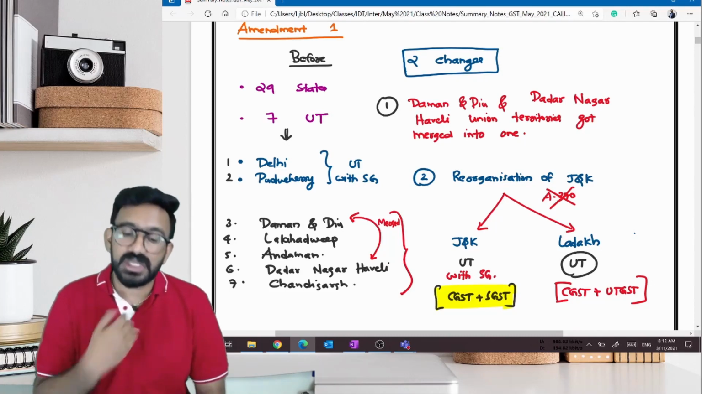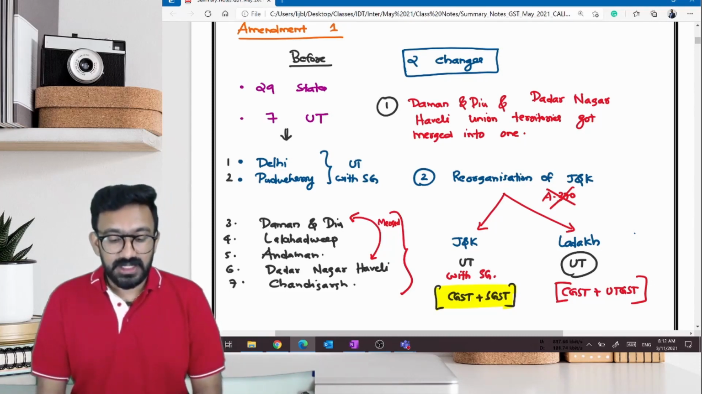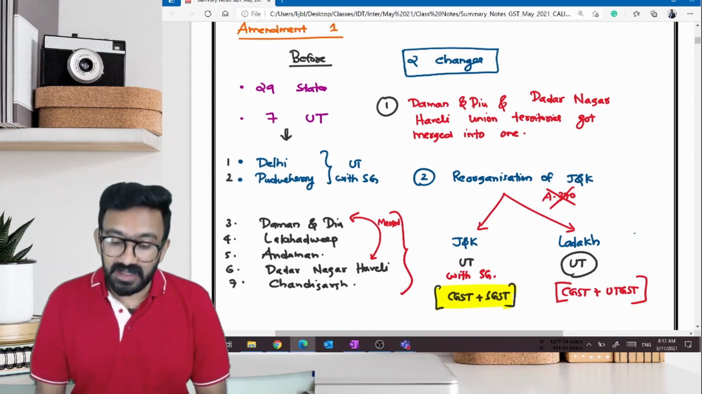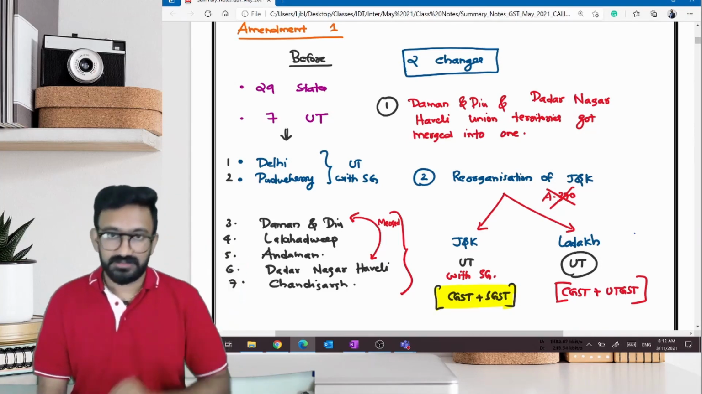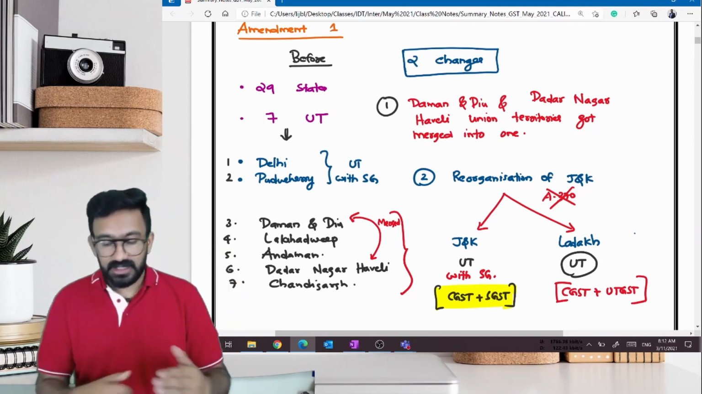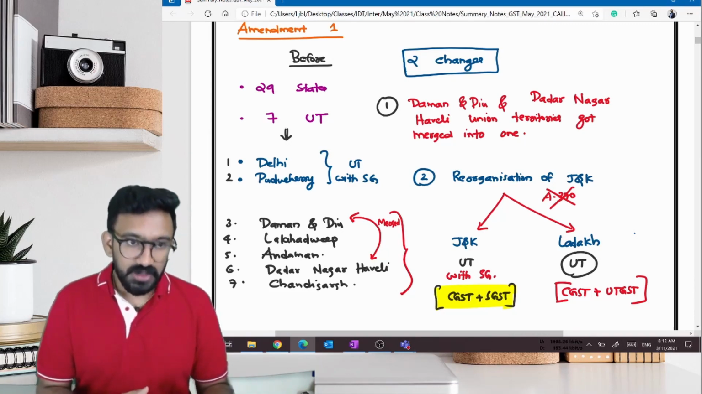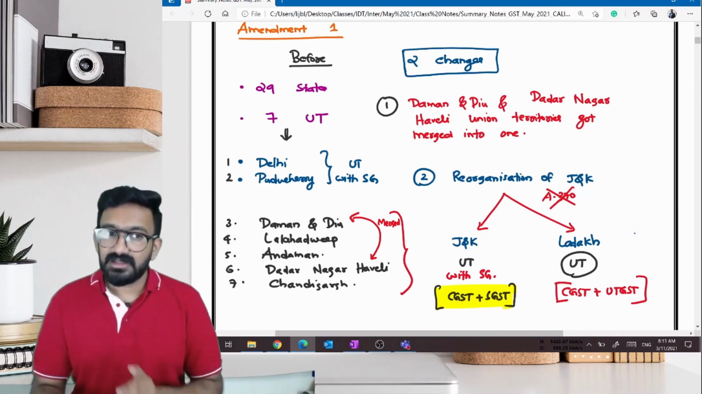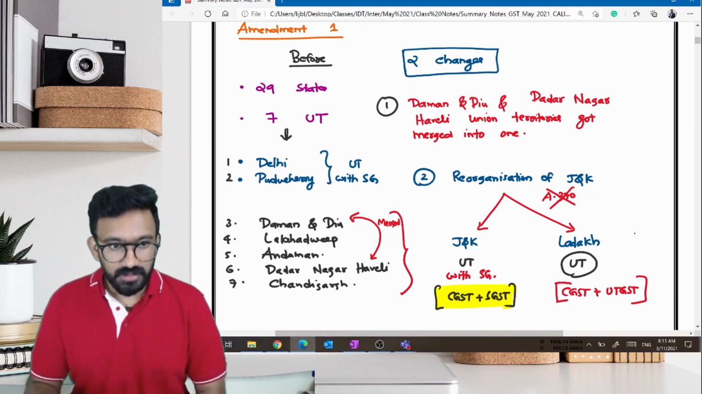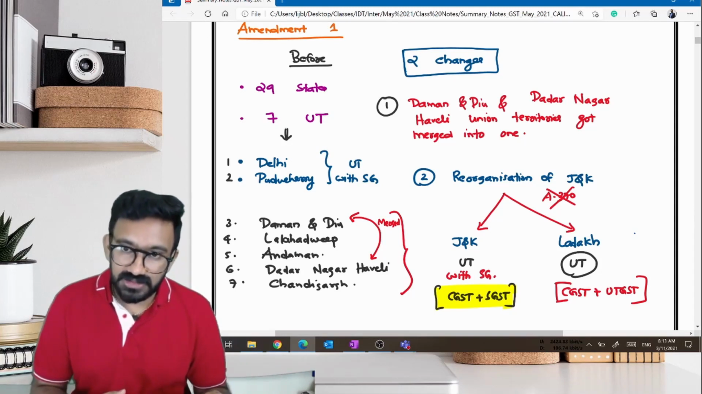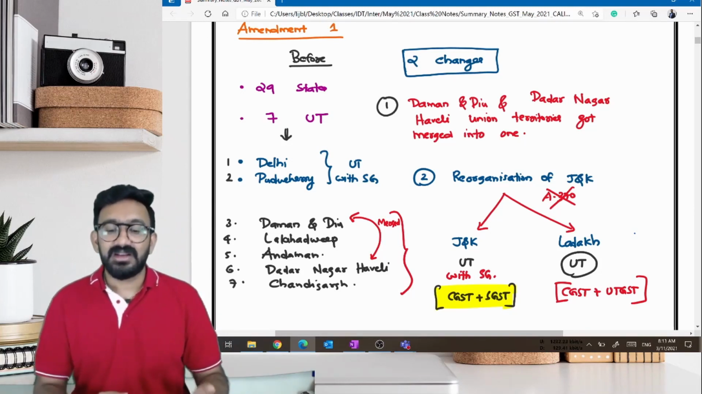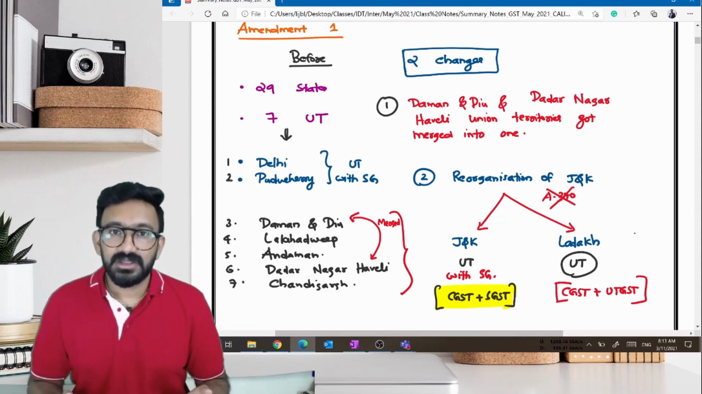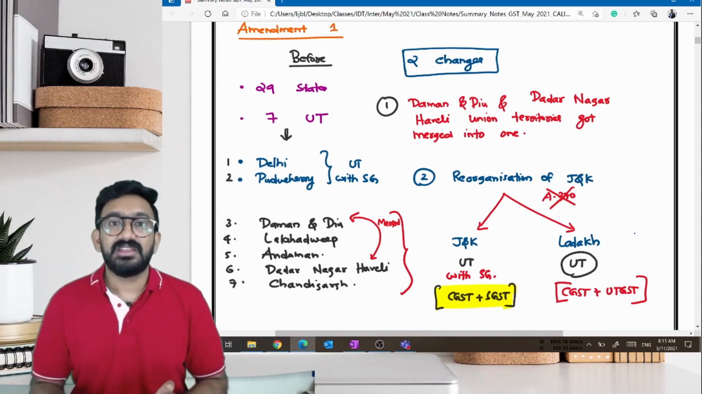This is the structure that we have. Now, what are the two changes that we have? Places like Daman Diu and Dadar Nagar Haveli, both of them are there in Gujarat. And these Gujarat coastal places were declared as union territory. Now, what is the amendment that we have? Are they union territory even now? Yes. Were they union territory earlier? Yes. Then what's the change? Earlier, Daman Diu and Dadar Nagar Haveli were two separate union territories. Now, what have they done? They have merged them into one.